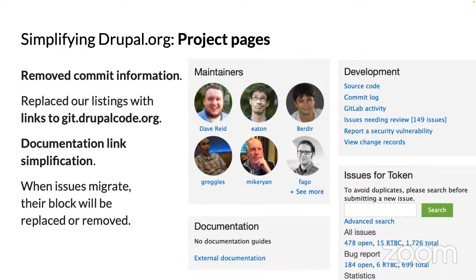Documentation used to link off to just the guides on Drupal.org. Now you can put any URL in. So if you want to use GitLab Pages in the future, that's a place you can put documentation. And in the future, when issues migrate, that whole issue count block, something will have to change with that, because we won't be able to count issues anymore, because we won't have a local database to get those numbers quickly.